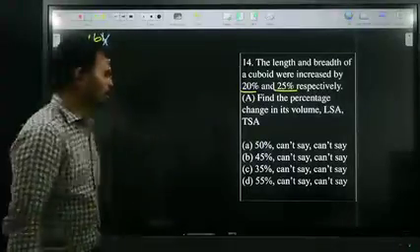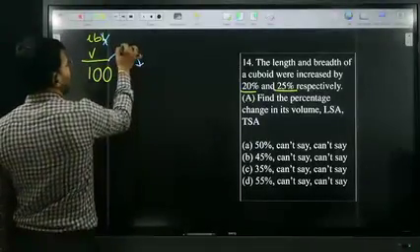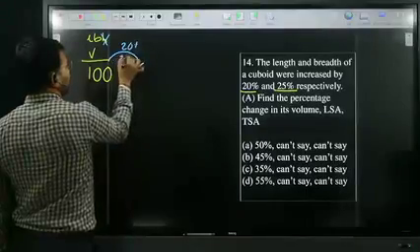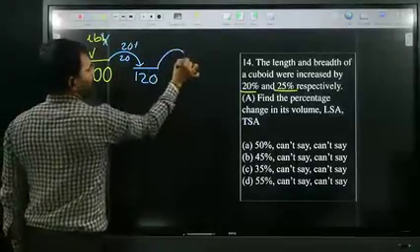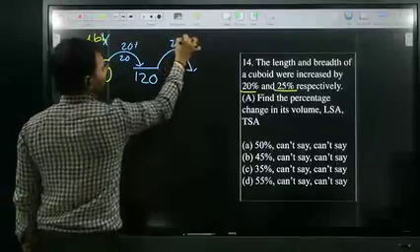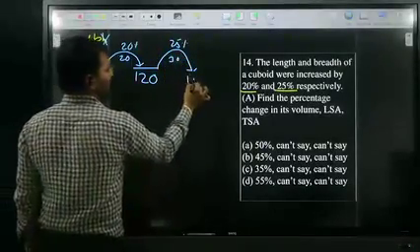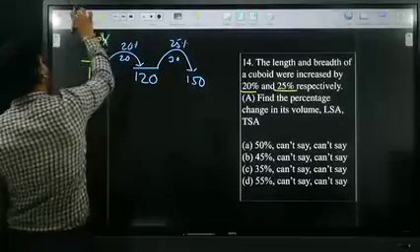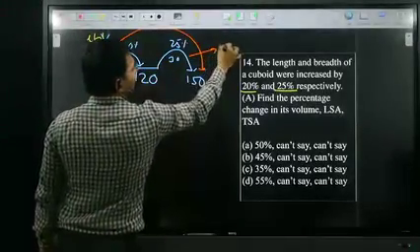Only length and breadth. So length changes by how much percentage? 20%. 20% of 100 is 20. It becomes 120. So breadth changes by how much? 25%. 25% of 120 is 30. It becomes 150. Therefore, 100 becomes 150. Therefore, the change is how much percentage?